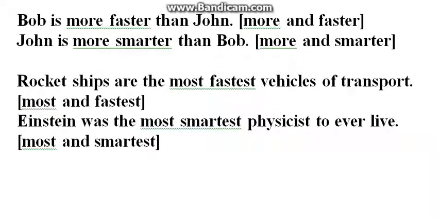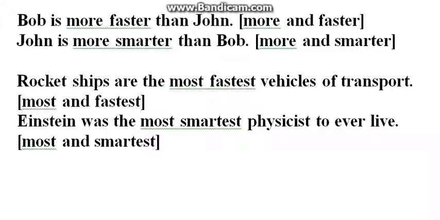Bob is more faster than John. Now, you understand, again, what I'm trying to communicate. I'm comparing Bob and John, but is the sentence correct? No, it's not, because we have more and faster, which are two positives, or double positives.